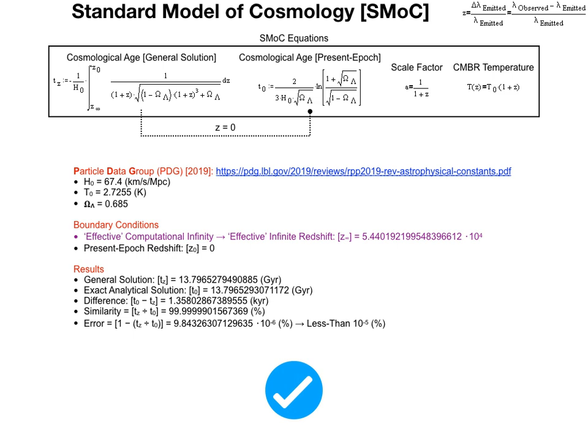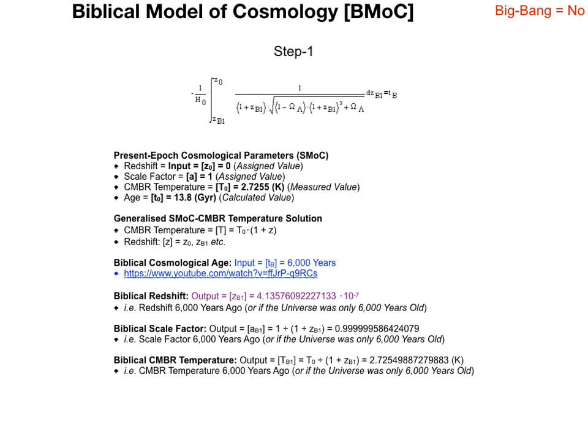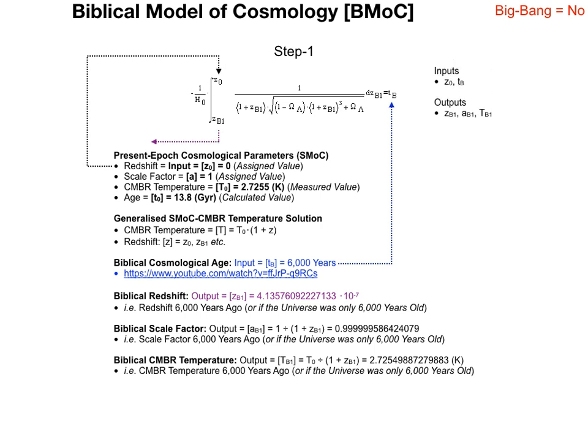Thus, we can utilize this value going forward, in order to align our biblical model of cosmology with the standard model of cosmology. Okay, now that we have established the validity of z sub infinity, let's move on. The way we are going to align our biblical model of cosmology with the standard model of cosmology involves two steps. The first step demonstrates the method we utilize, but yields the standard model of cosmology result we expect. What actually makes this first step biblical, so to speak, is cosmological age.